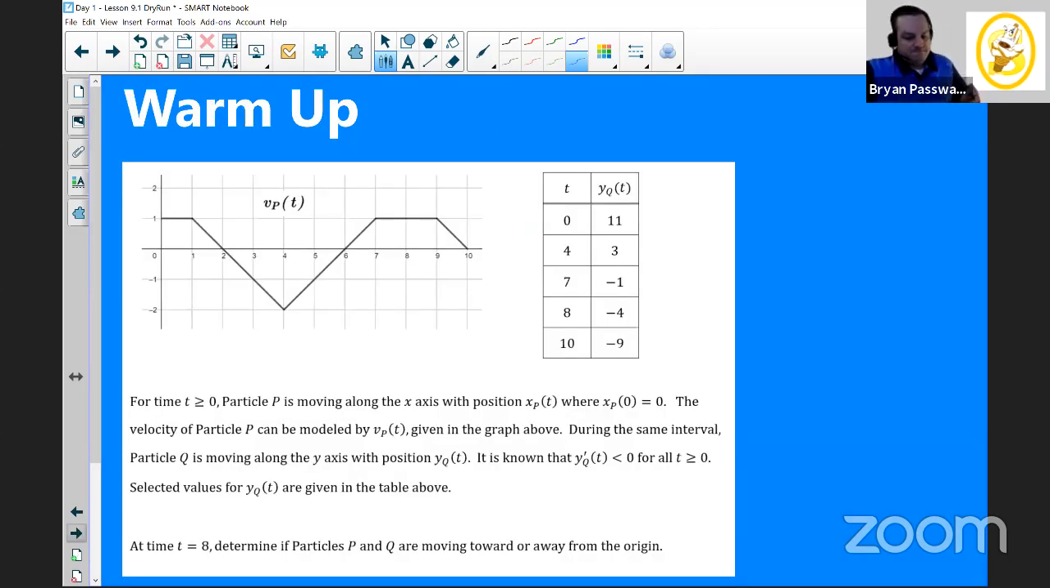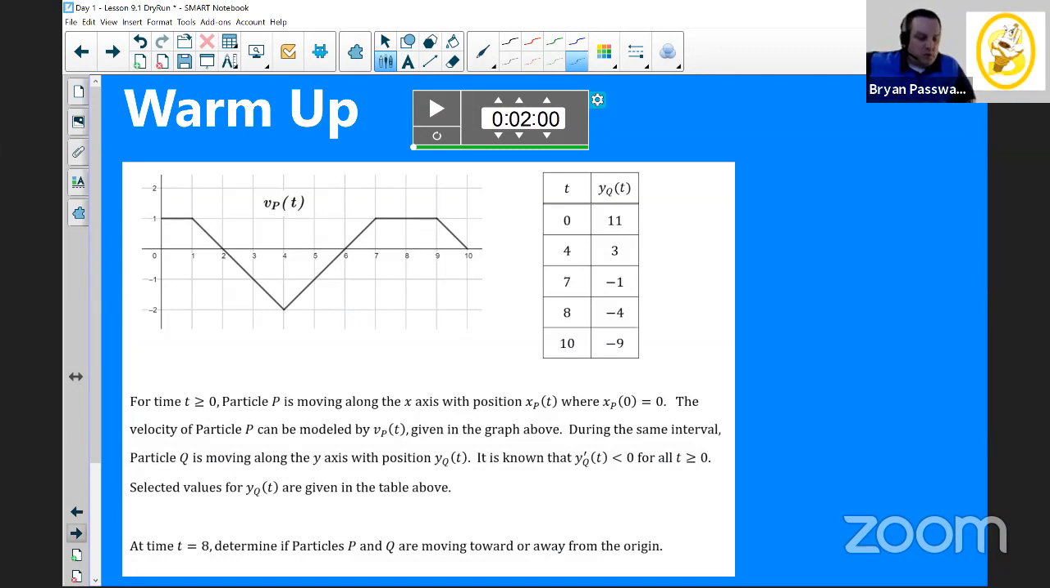Today's warm-up says for any time t greater than 0, we have a particle P moving along the x-axis with position x of t, and x of 0 is 0. The velocity of particle P can be modeled by v of t, and it's given in the graph above. During the same interval, we have a second particle, Q, moving along the y-axis with position y of t, and it's known that y prime is less than 0 for all t greater than or equal to 0. There are some selected values for y of t given in the table above.